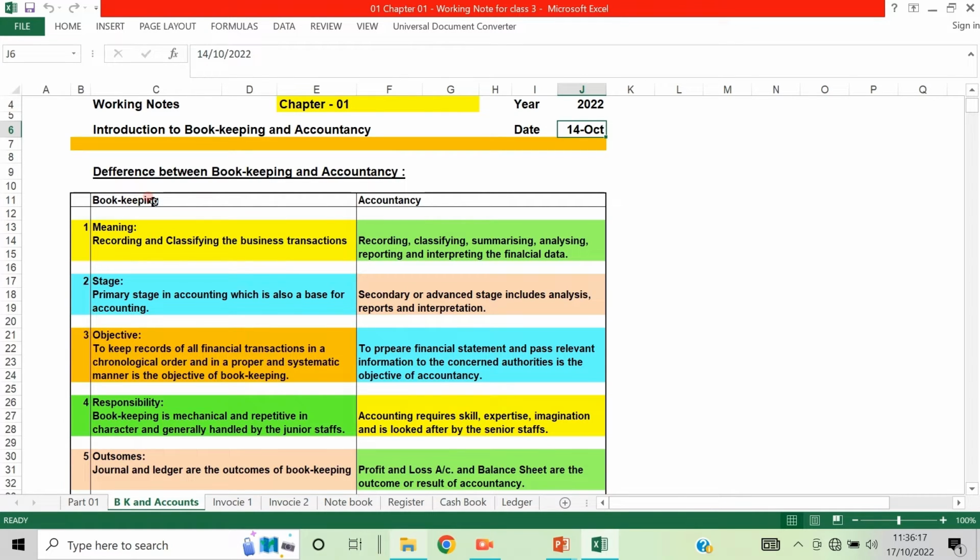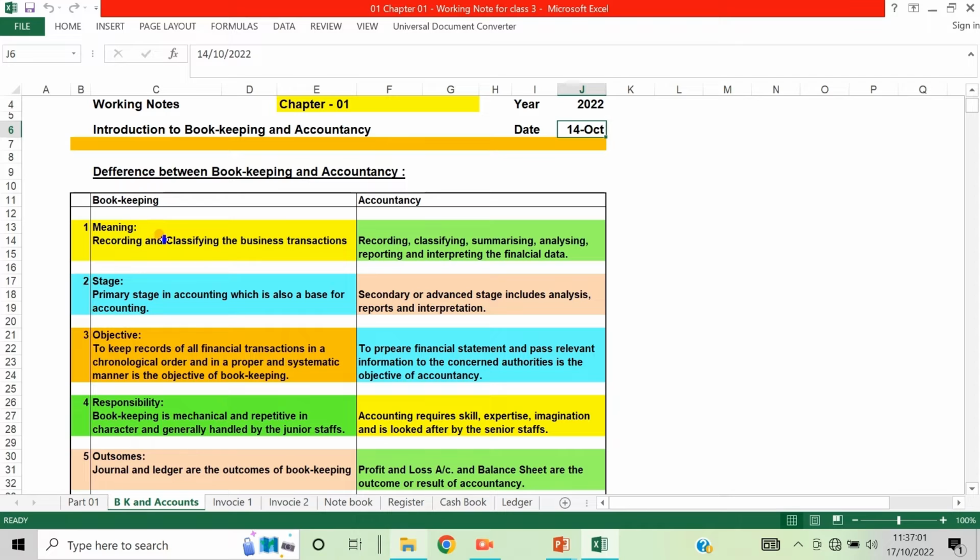This column shows bookkeeping and the other column shows accountancy. Now let us see. Meaning: here it is recording and classifying the business transaction. Whereas accountancy is recording, classifying, summarizing, analyzing, reporting and interpreting the financial data. One is just recording and classifying business transactions. Whereas recording, classifying, summarizing all these transactions are happening in bookkeeping. Whereas in accountancy, the other thing is analyzing, reporting and interpreting this financial data. So more advanced. Just understand the difference.